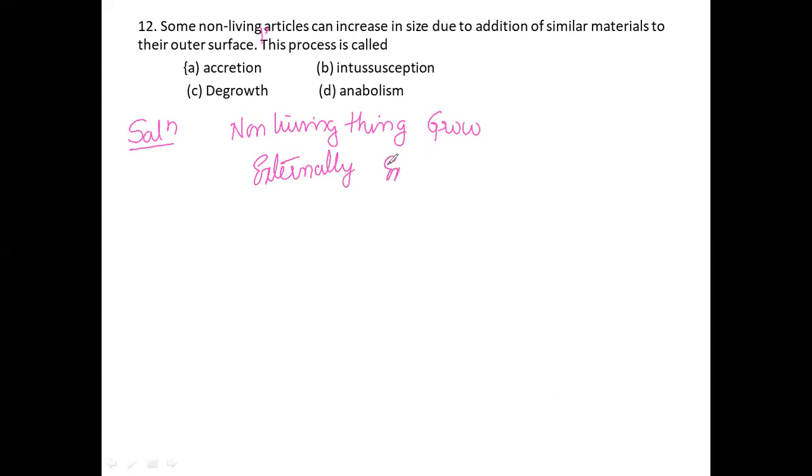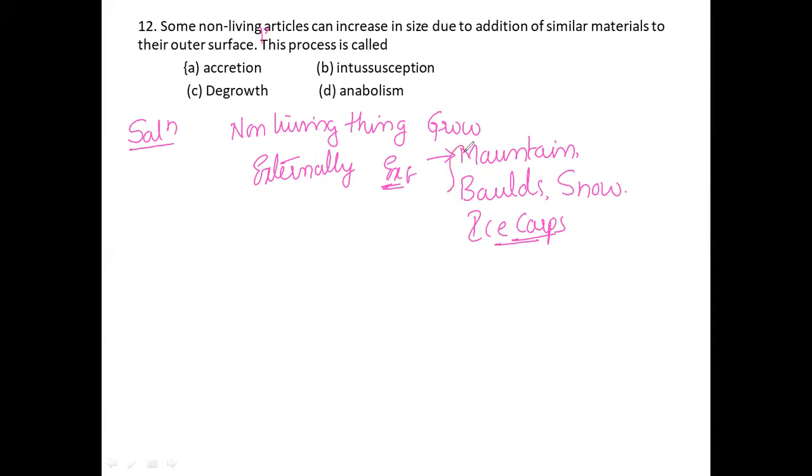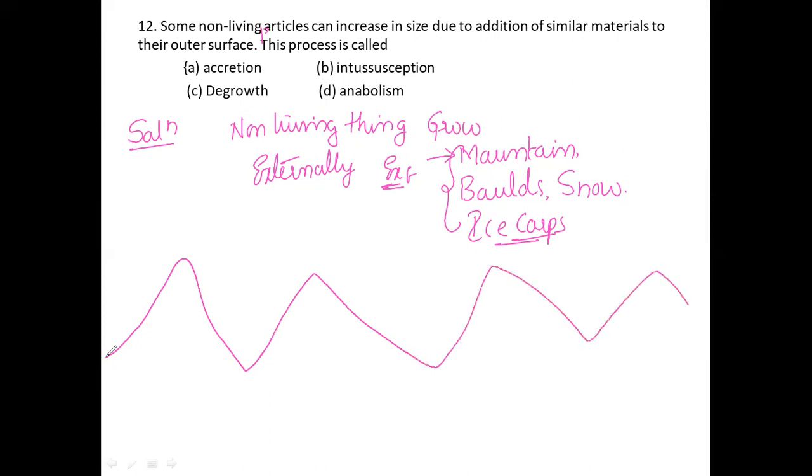So now I am giving the best examples for this, even though non-living things are able to grow. The best example is a mountain, like snow or ice scarps. In these things, especially, non-living things are able to grow. For example, now I am drawing here, especially in ice scarps, means ice snow falling area.